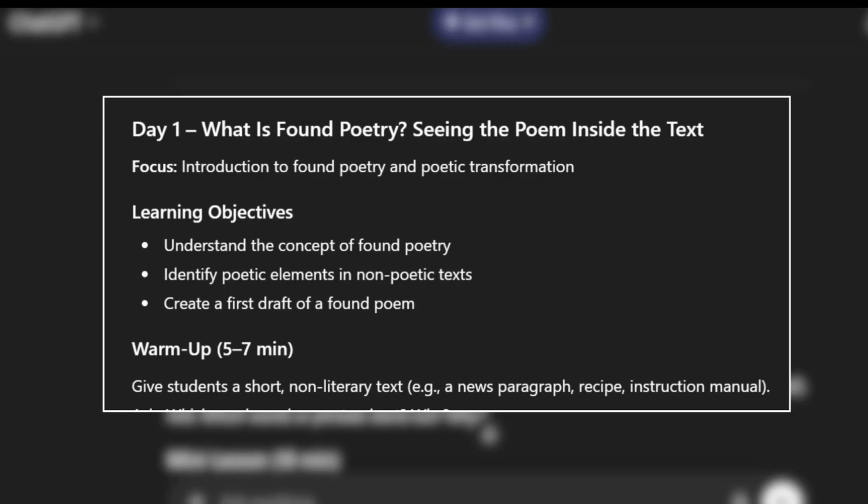Okay, so as far as learning objectives: understanding the concept of found poetry, identifying poetic elements in non-poetic texts, and then creating a first draft of a found poem. That's just the day one learning objectives. Oh my gosh. Okay, so overall, we're going to look at close reading, diction and tone analysis, line breaks and enjambment, voice and perspective, and then revision and reflection. So also quite a lot there to cover in these 5 days.